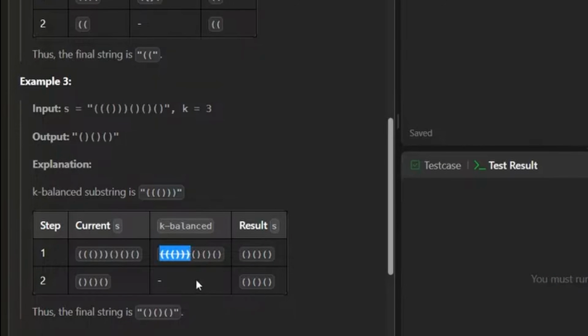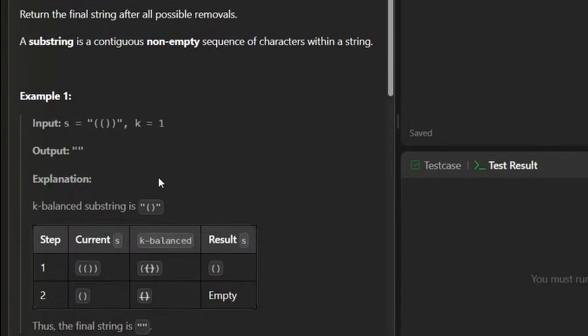3 pairs in a row, I suppose, or like nested in each other. Thus, the final string is that. So you're given a string of parentheses and k. K is the number of sort of nested parentheses that you have to have in a row for you to remove the parentheses. So k equals 1 is like that.